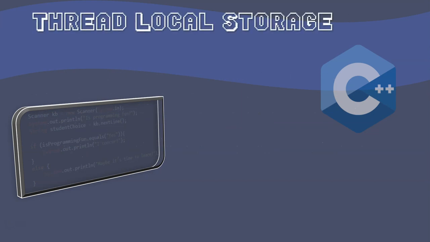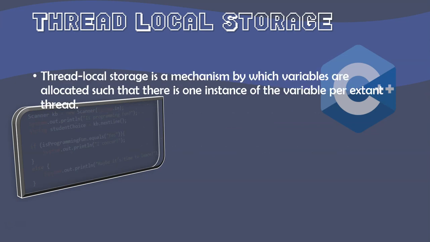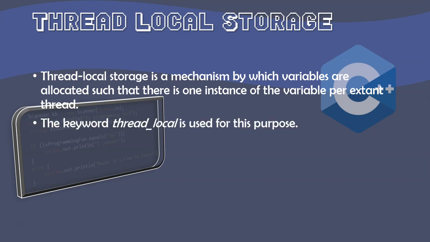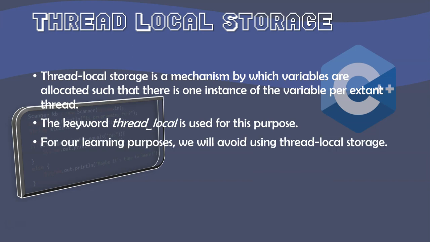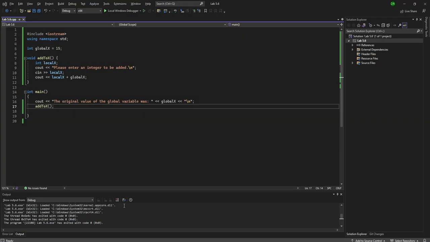And lastly, we have thread local storage. Thread local storage is a mechanism by which variables are allocated so that there's one instance of the variable per extended thread. The keyword thread_local is used for this purpose. For our learning purposes, though, we're going to avoid using thread local storage because we're not dealing with threading. So for our purposes, this is just a little footnote to know that these exist. Instead, the two things we want to focus on are local variables and global variables, as we can see here in this demonstration in Visual Studio.